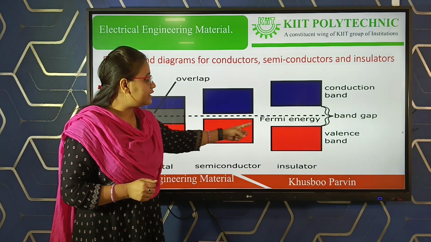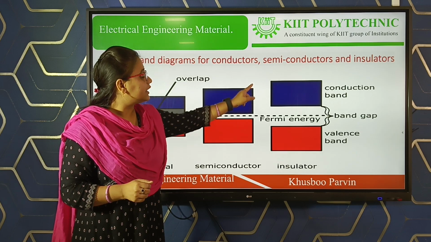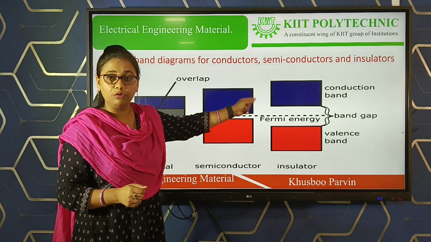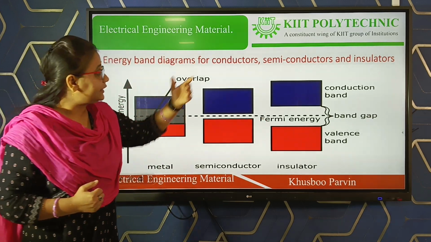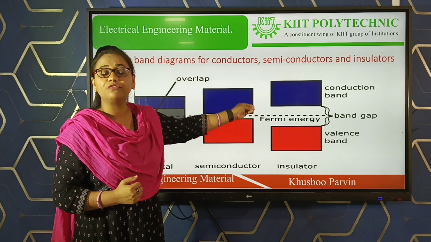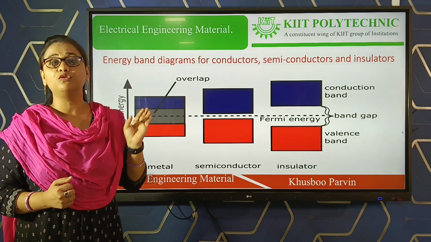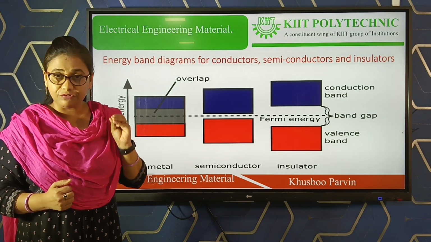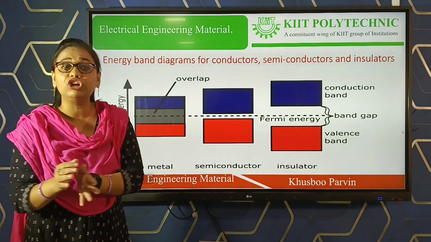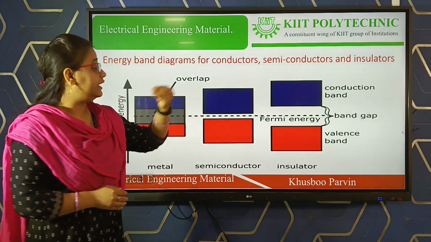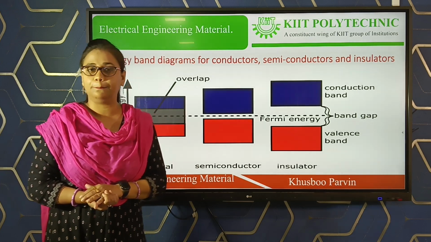So valency band is known as a high energy band and conduction band is a band which is placed just above the valency band, and in conduction band there are a number of free electrons which are free to move through the material. When the free electrons are free to move through the material, it allows the conduction of electricity, or you can say electrical conductivity takes place in the conduction band.